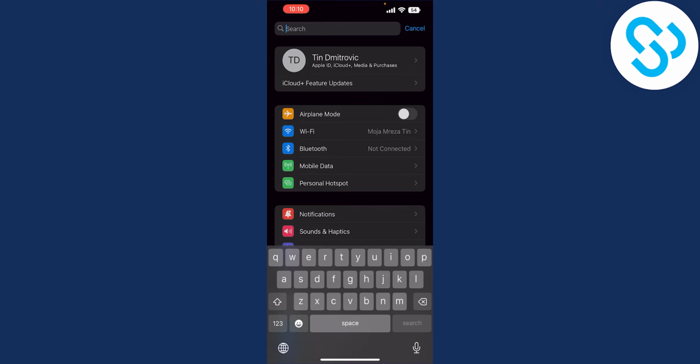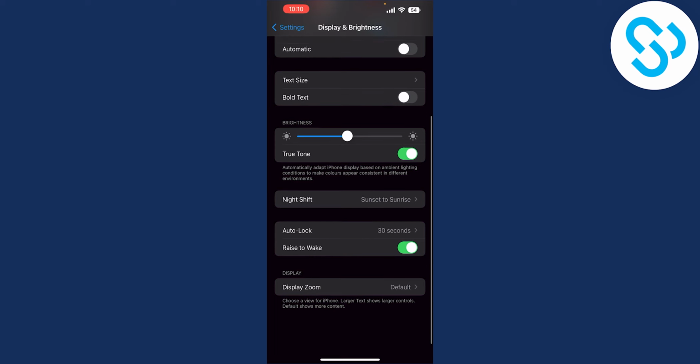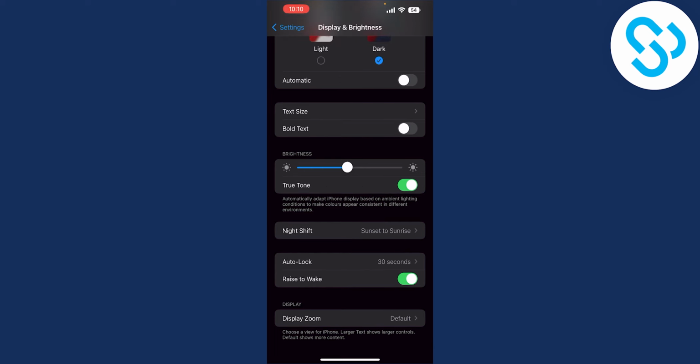But yeah, the only way currently that you can do it is just go display and brightness, and then here you should have always on display, and then just make sure that is turned off. So that's basically how to turn always on display lock screen on iPhone.